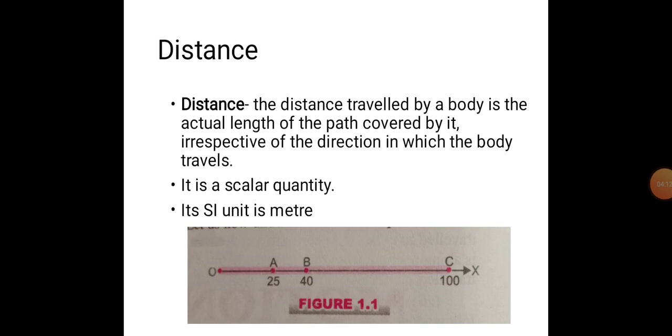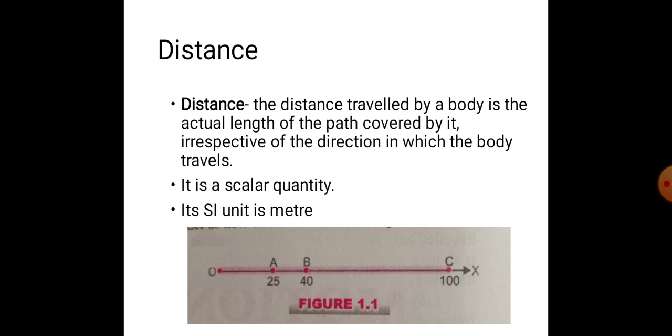Now we will discuss distance. The distance traveled by a body is the actual length of the path covered by it, irrespective of the direction in which the body travels. It is a scalar quantity, and the SI unit of distance is the meter. For example, suppose an object starts its journey from O, the origin. Now see in your slide, along the straight line OX, A, B, C are the positions of an object at different instants of time.